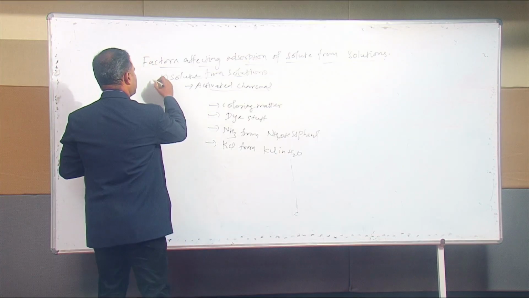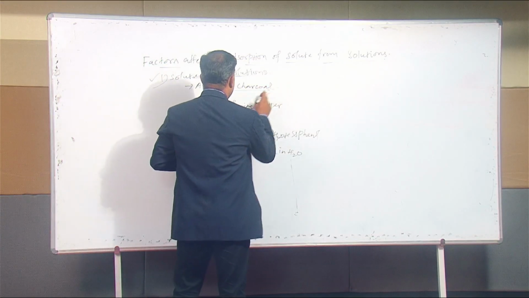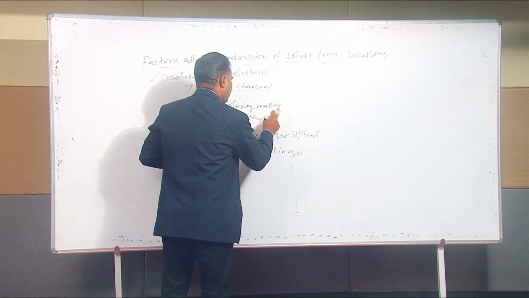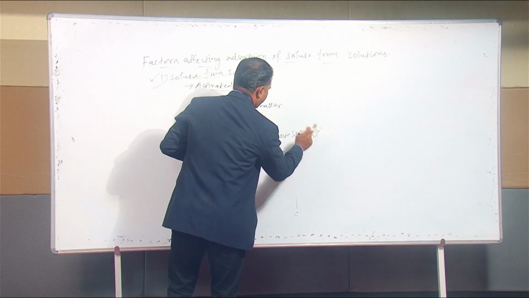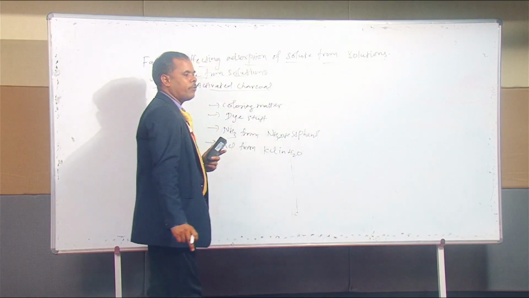That is the two factors. The first factor is solute from solution. Activated charcoal may adsorb coloring matters present in the sugar solution, dyestuffs present in the solution, ammonia from a mixture of ammonium hydroxide and phenolphthalein, or KCl from KCl in water.